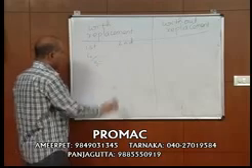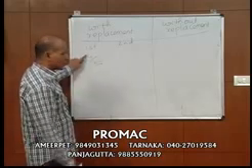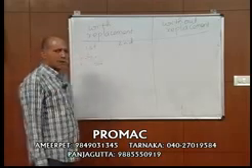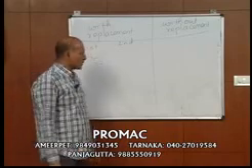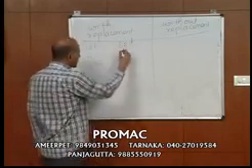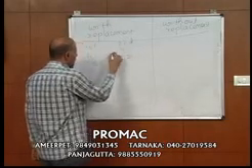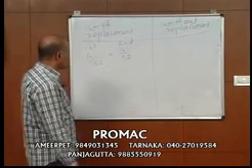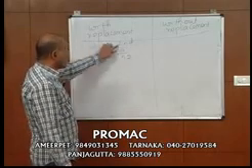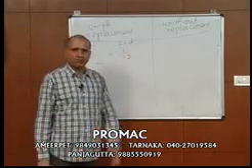Total number of cards are 52. Aces are 4. First card is an ace is 4 by 52. What's the probability second card is an ace? 4 by 52. What's the probability both cards are aces? 4 by 52 into 4 by 52.